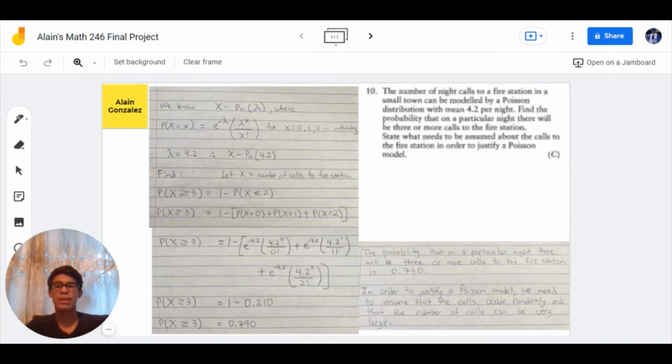Good day, my name is Alain Gonzalez, and today I will be presenting on an example that I personally worked out on the Poisson distribution. I hope you enjoy and maybe learn something new today.